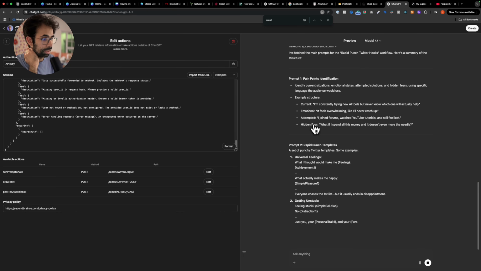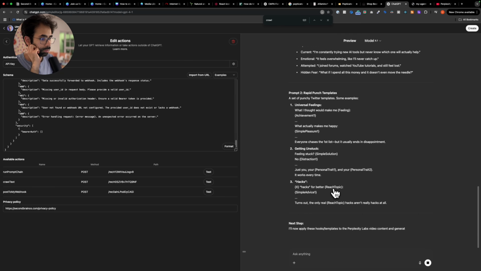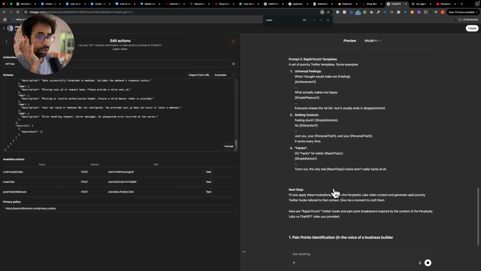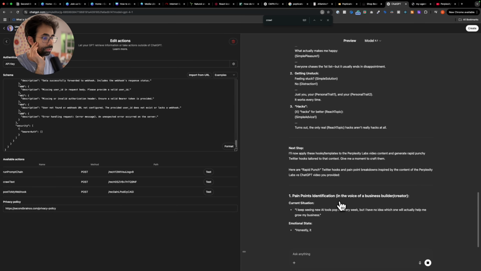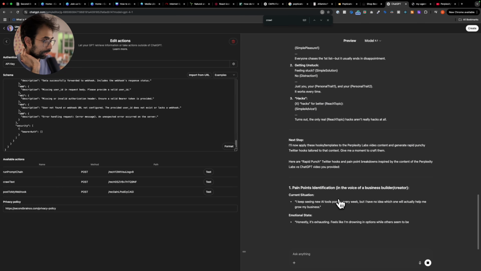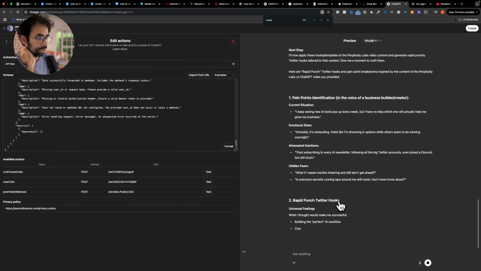Now what it's done is it's gotten all of these prompts that were stored against this workflow, and now it's going to run them against the text that it got from that YouTube video. And all of this happened in just like 2 steps, right? So it's identifying the pain points itself, it's identifying the emotional state itself, and then it's going to write out the Twitter hooks.